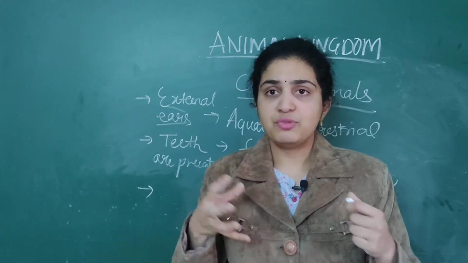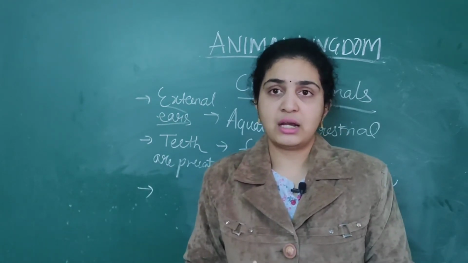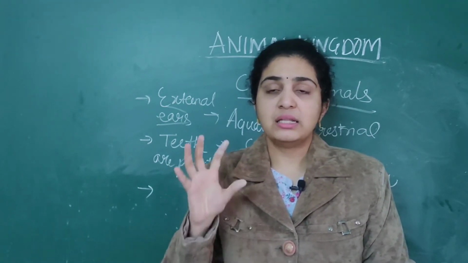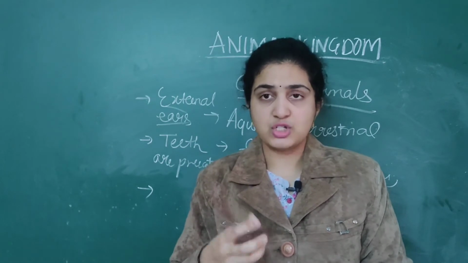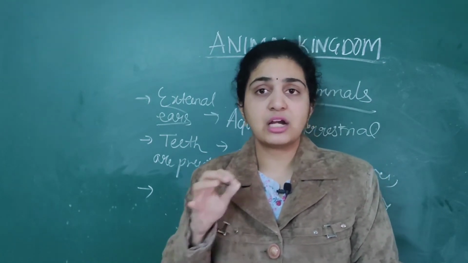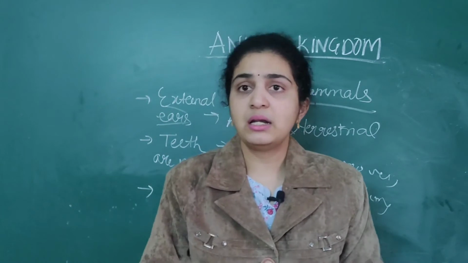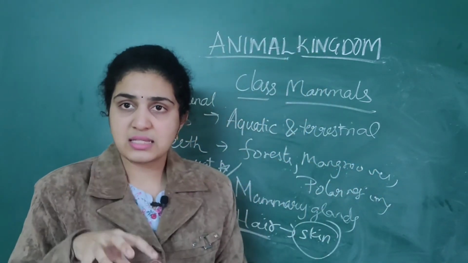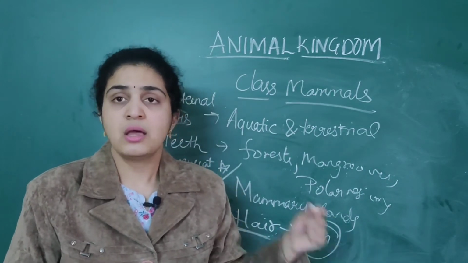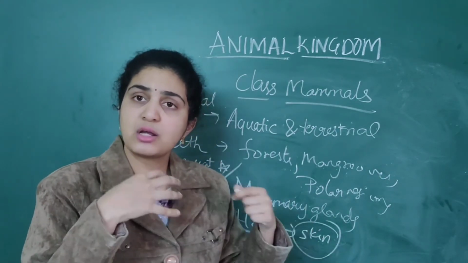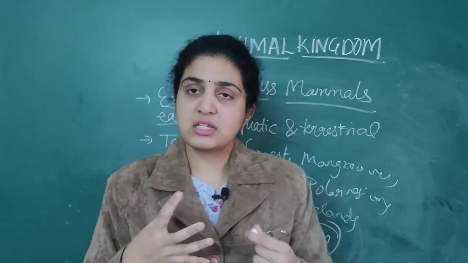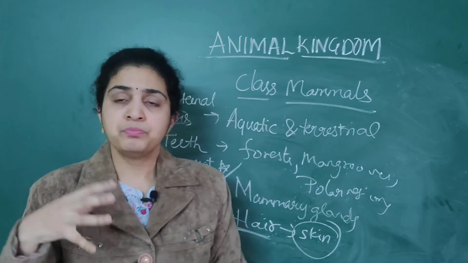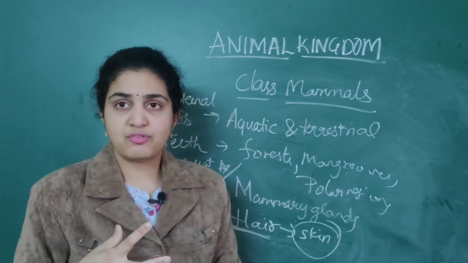But like birds, we don't have wings for flying. Some mammals will have wings for flying, but they are present as an extra feature which is not associated with limbs. Limbs are separate, the wings are separate. But for birds, in the class Aves which we have done, basically the forelimbs are modified into wings for flying. But we humans don't have separate things for flying.